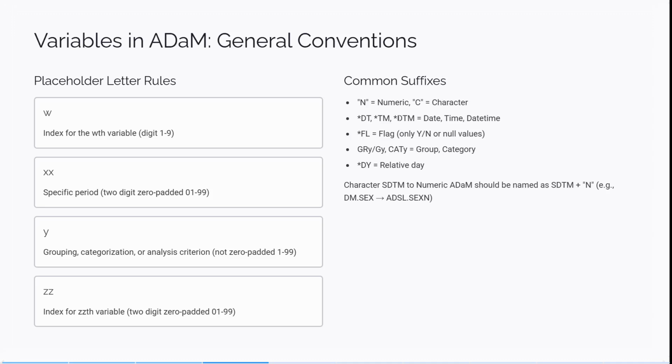The common suffixes are N for numeric, C for character, and DTM for date time, the flag, the group category, and the relative dates.